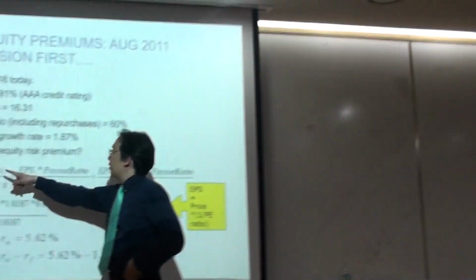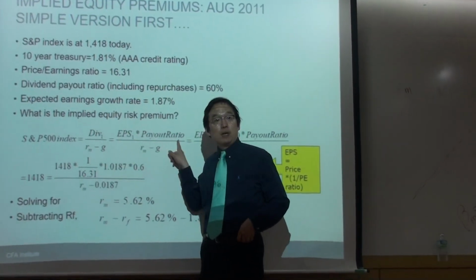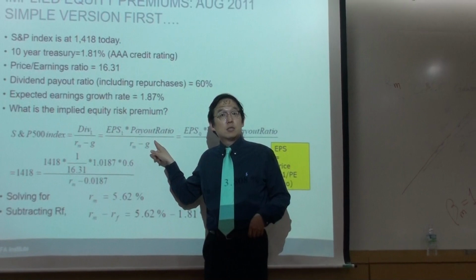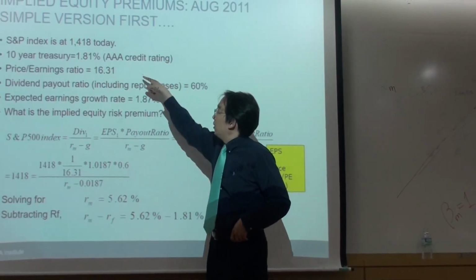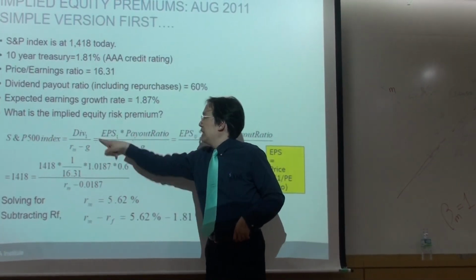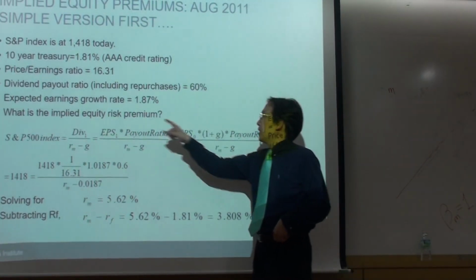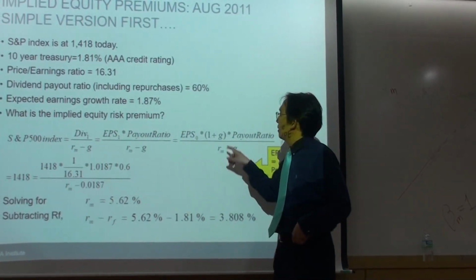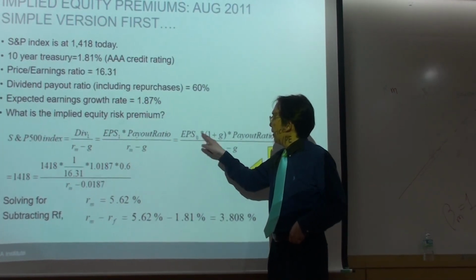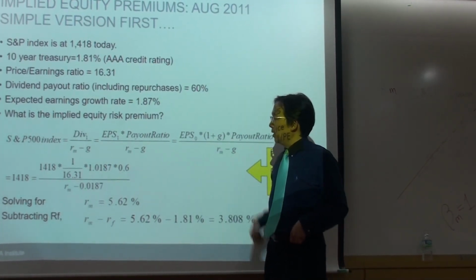Dividend should be nothing but your EPS times payout ratio. Make sense? Payout ratio information, we got it. Now, EPS, how do we get it? Okay, that's next year's EPS, but nothing but today's EPS times 1 plus growth rate of EPS.